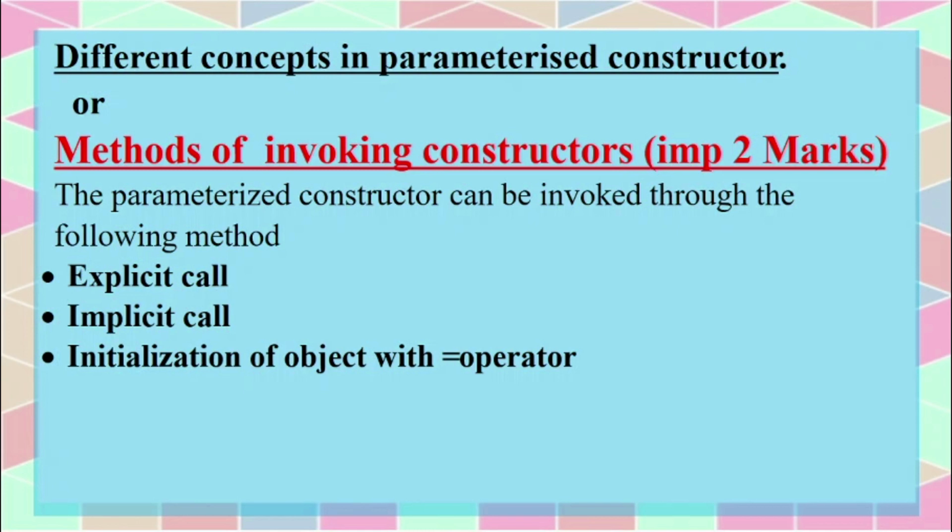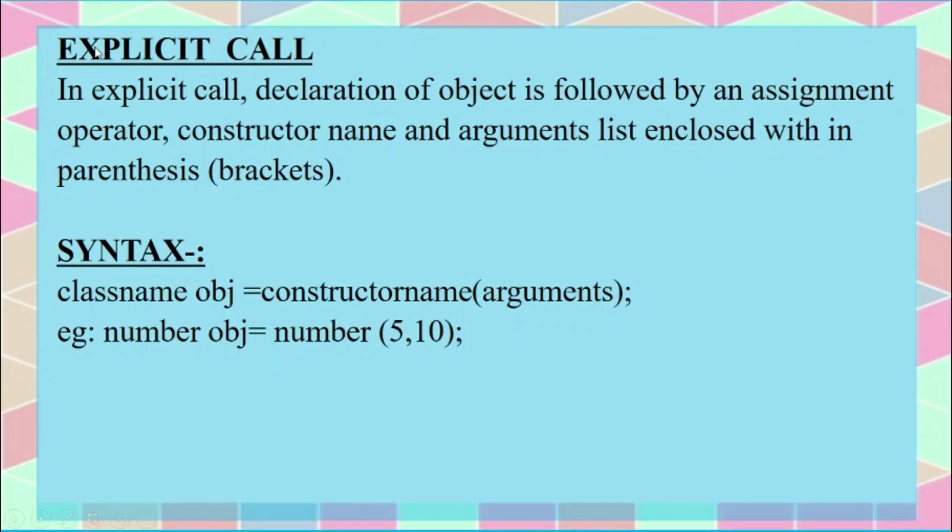But the constructor member functions are not called by the object. How is it called? It is called when we are declaring an object in the main program. Okay, please understand that concept, then only you can understand these constructor concepts. Clear? Now let us see the first method of calling the parameterized constructor, that is using the explicit call.